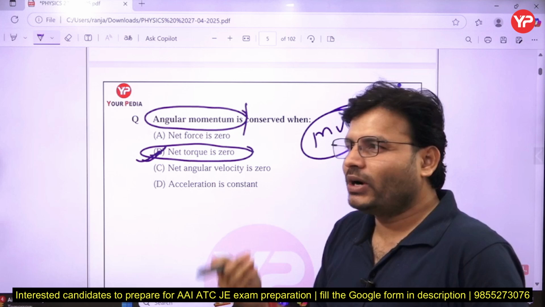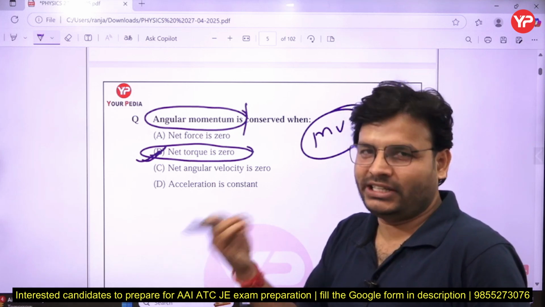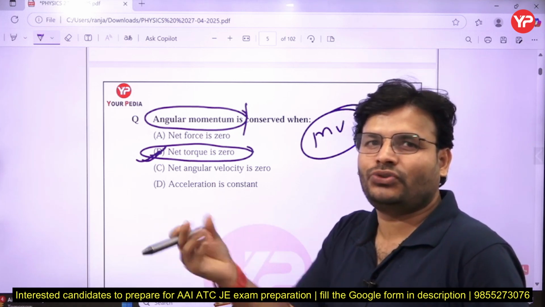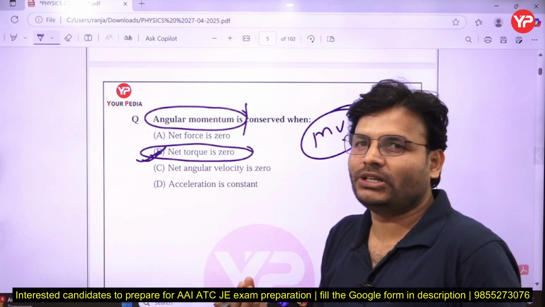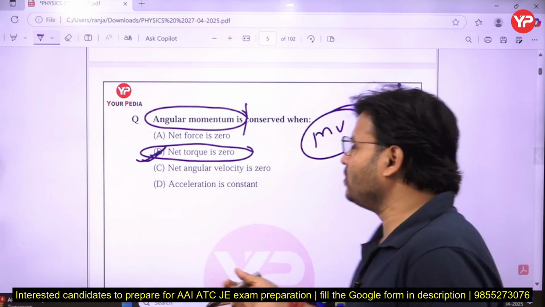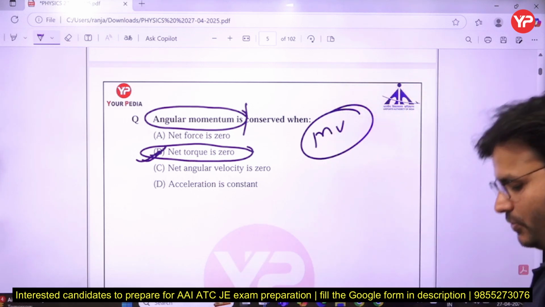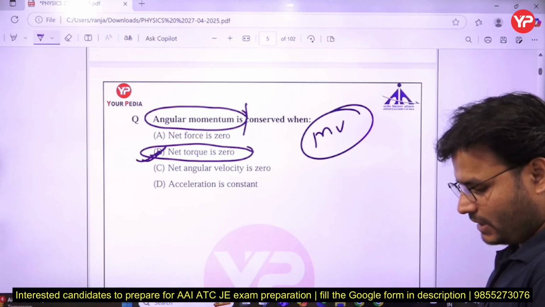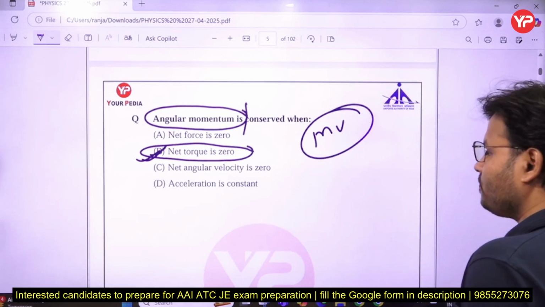As I told you, whatever function the force has in linear motion, the same function is served by torque for angular momentum or angular motion. So try to remember that point. So the correct answer is what, my dear friends? B for Bombay is the right answer. Okay, come to the next question.